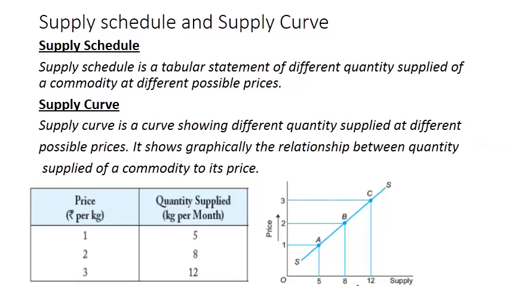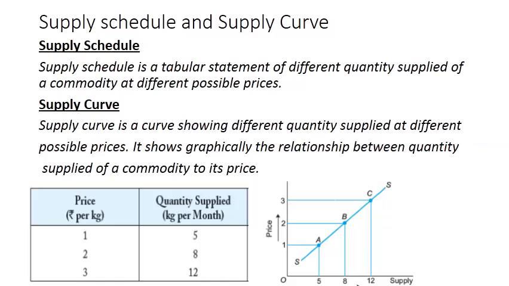Now, supply schedule and supply curve. What is supply schedule and what is supply curve? Supply schedule is a tabular statement of different quantities supplied of a commodity at different possible prices. As you can see below, at your left hand side there is supply schedule, which is actually the tabular form of different quantity supplied at